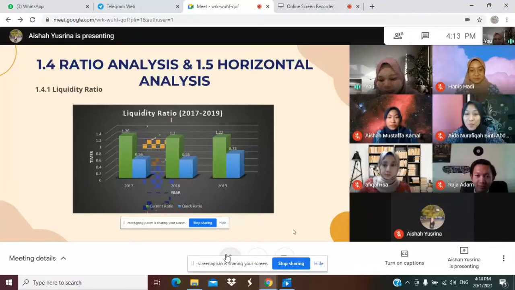For the current ratio, 2017 has the highest at 1.26 times. Meanwhile, for the quick ratio, MSM Malaysia Holdings Berhad had the highest in 2019 with 0.73 times.